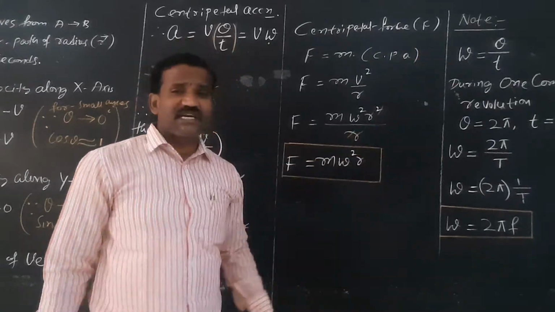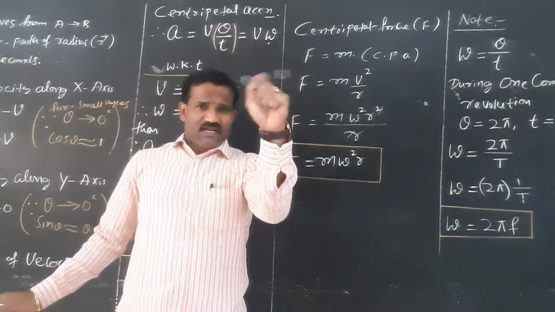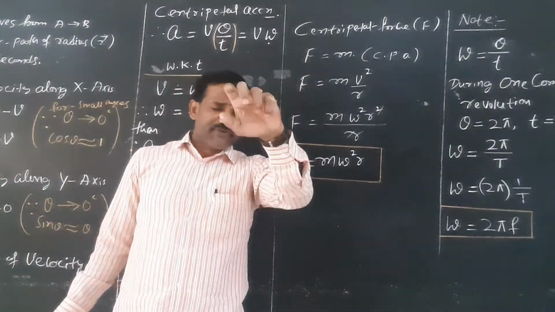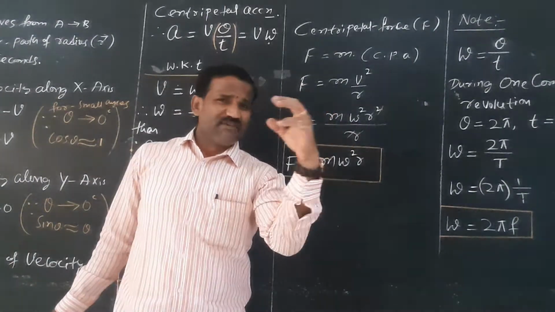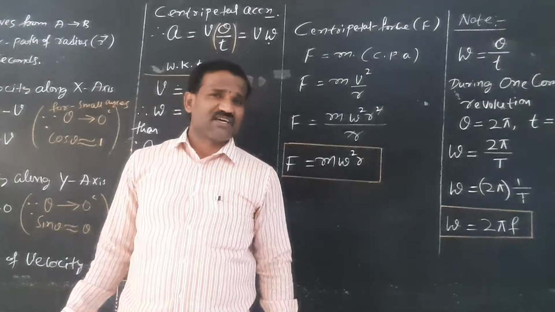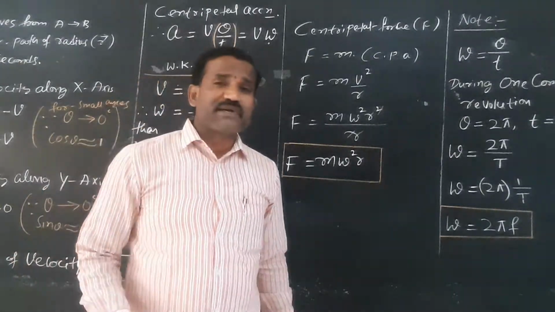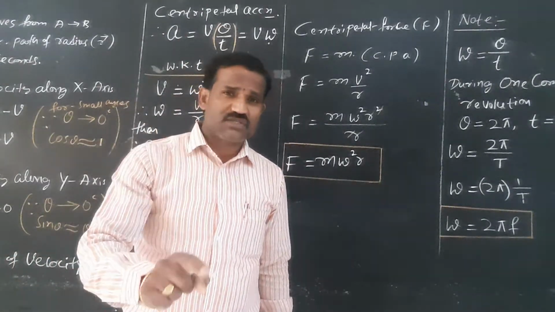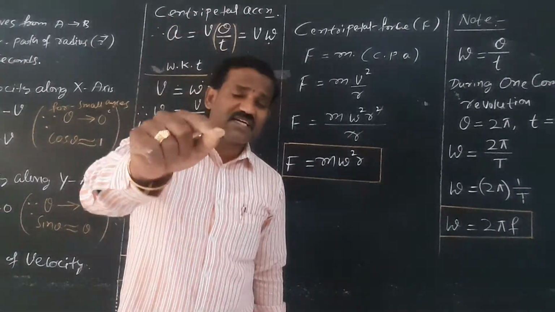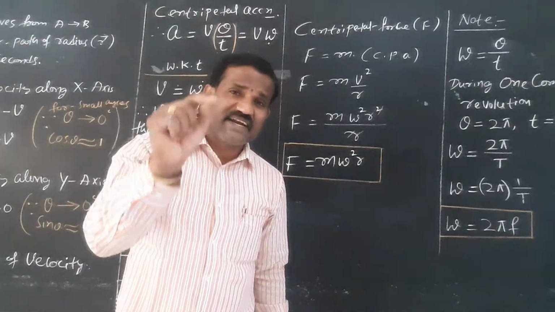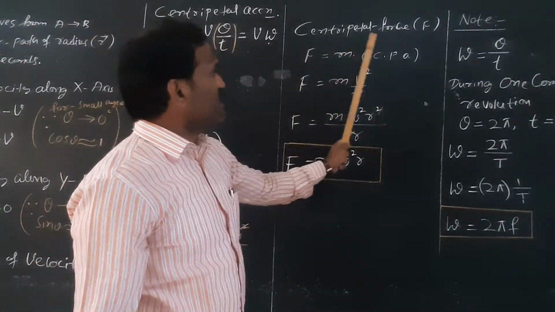Then what do you mean by centripetal force? As you know, if you take a stone and thread system, the force on the stone is always directed towards the center of the circle. Centripetal force is a constant external force acting on a body, directed towards the center of the circle along the radius vector.